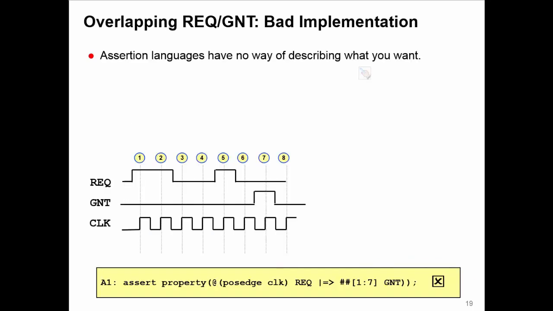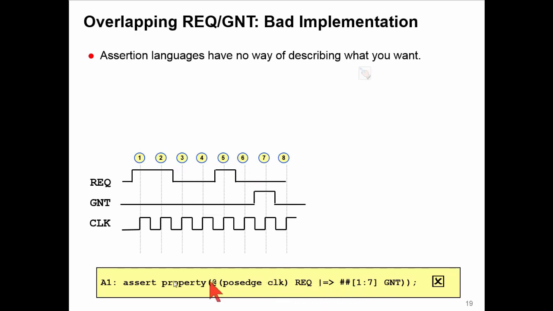Well, if we analyse this, it's because of the overlapping nature of requests. So on cycle 1, I make one request. Remember what this property says: at every posedge clock, if I have a request, the right-hand side must be true from the next cycle. So on cycle 2, I have a request, therefore the right-hand side must be true. At cycle 5, I make a request, therefore the right-hand side must be true. So if we take, for example, cycle 6, we've had 3 requests but no grant yet, and yet that's fine, because we're not required to have one. For the first request, we can still expect a grant. So we've got 3 copies of that same property running in parallel, all at different stages of completion.